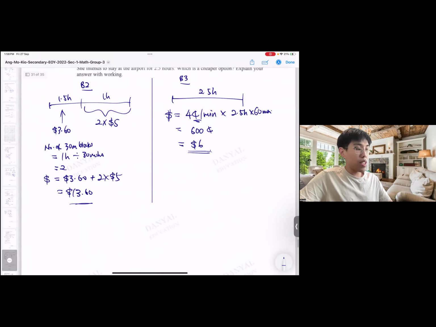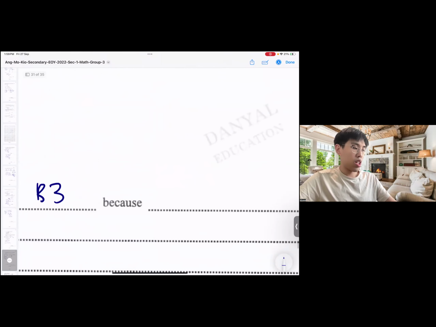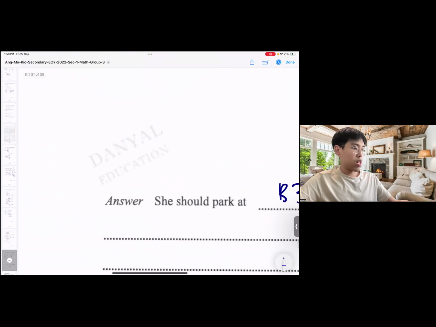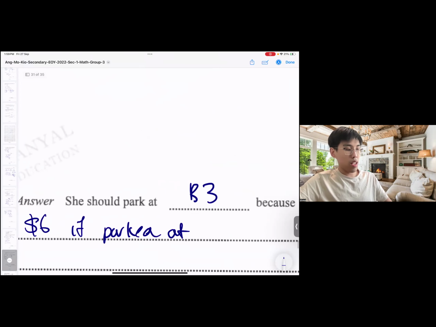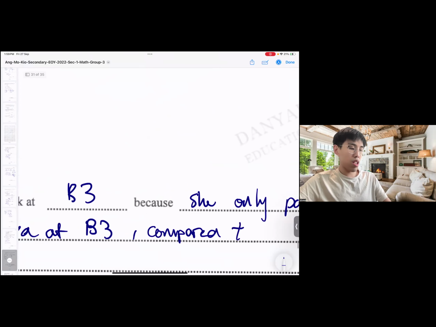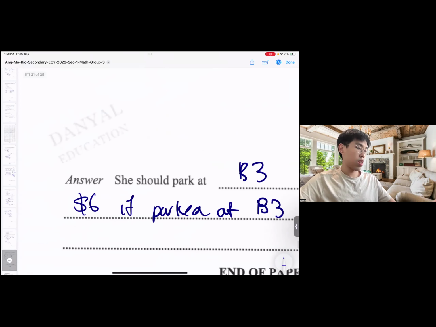So which one is cheaper? Obviously, B3 is cheaper. So why? She only pays $6 if parked at B3 compared to $13.60 at B2.